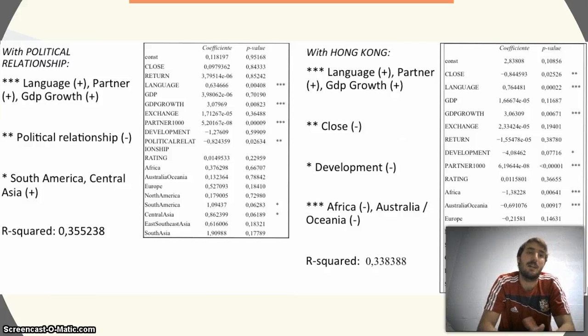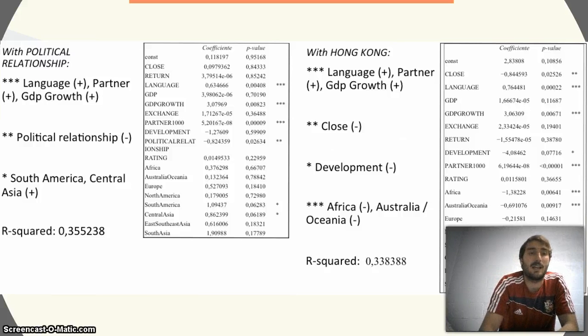With 5% statistical significance, we have the political relationships variable, with a negative coefficient. It means that, as in the literature, Temasek prefer to invest in countries with a lower level of political relationships.